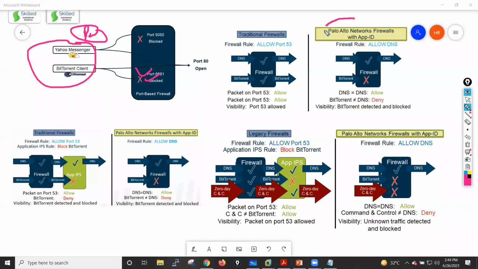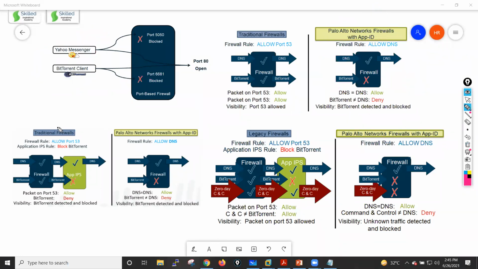But if you are having a Palo Alto firewall which has App-ID enabled, let's say DNS runs on port number 53. If your BitTorrent starts running on port number 53 and sends that data, then when that data reaches the firewall, my firewall will inspect this traffic against the application database. By looking into the pattern of this BitTorrent traffic, my firewall is able to identify, oh, this traffic belongs to BitTorrent. So it will deny this traffic right away. This kind of feature we will get in next generation firewalls. Okay.